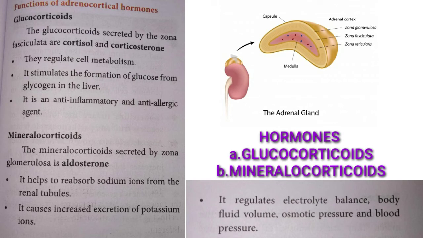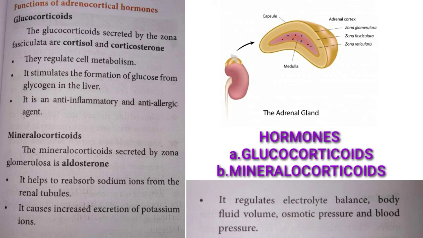Functions of adrenocortical hormones. Glucocorticoids. The glucocorticoids secreted by the zona fasciculata are cortisol and corticosterone. They regulate cell metabolism. It stimulates the formation of glucose from glycogen in the liver. It is an anti-inflammatory and anti-allergic agent.